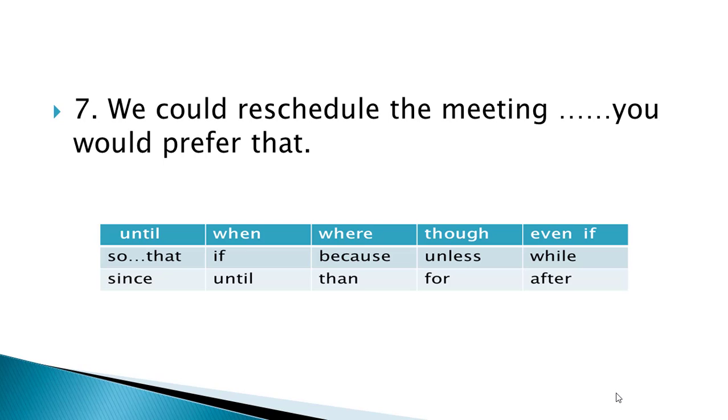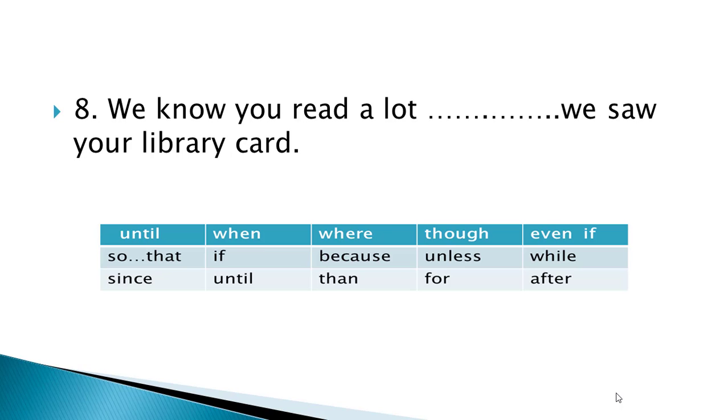In sentence number 7, we could reschedule the meeting. You would prefer that. So the appropriate conjunction in this sentence is if. We could reschedule the meeting if you would prefer that. So this is the appropriate sentence and appropriate conjunction.